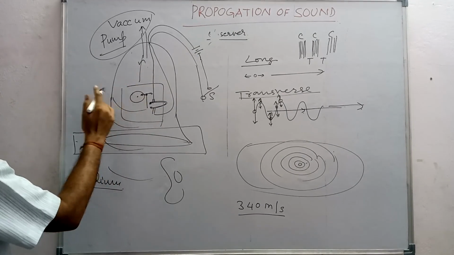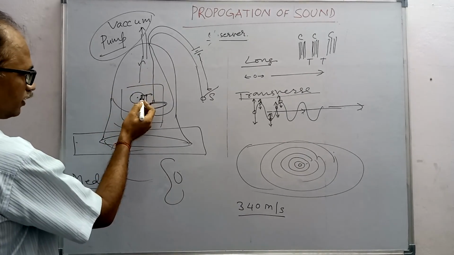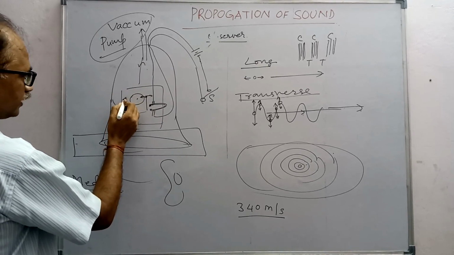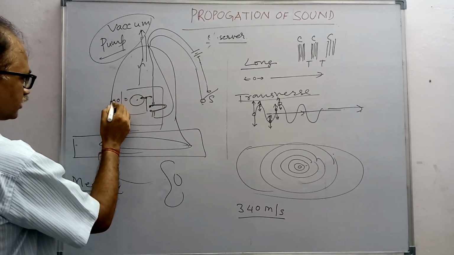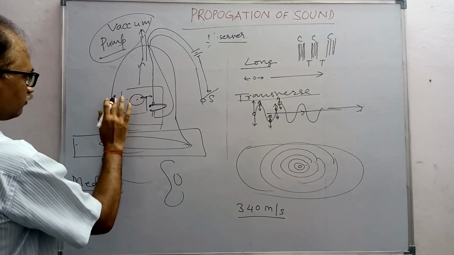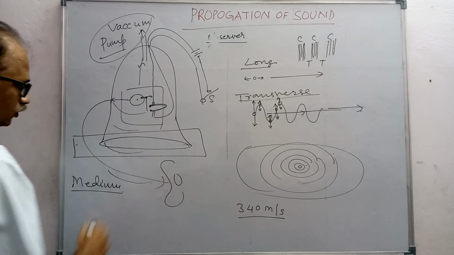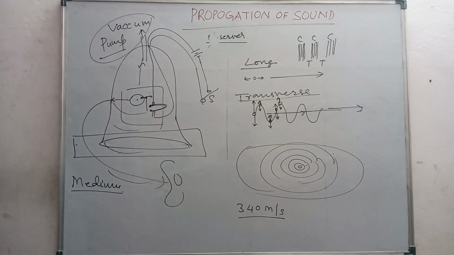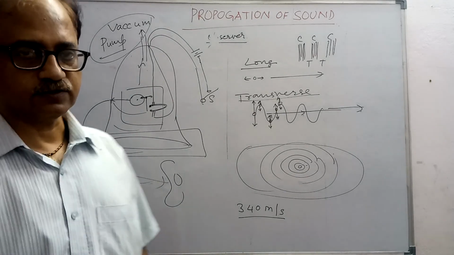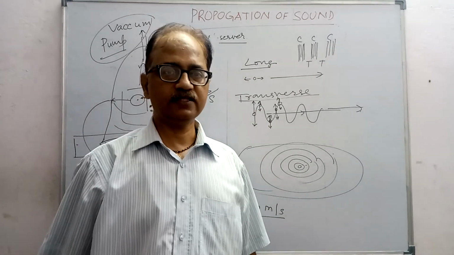Because there is no air, the energy from here cannot be transferred to the next molecule. When molecules are not there, the energy cannot be transferred and it cannot reach you. So sound requires a medium for propagation, and this can be proved with the help of the bell jar experiment.